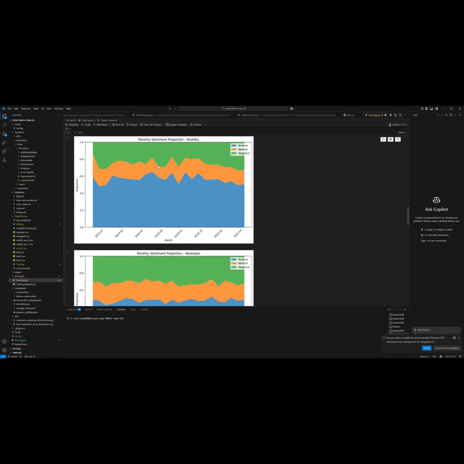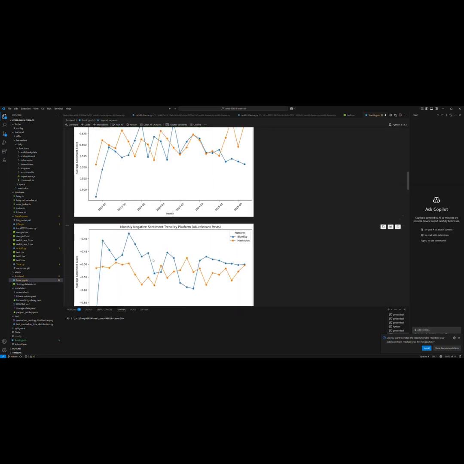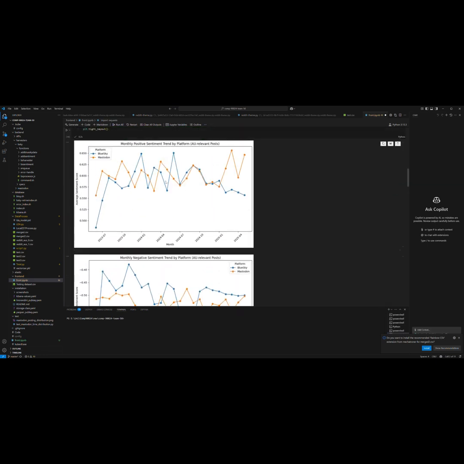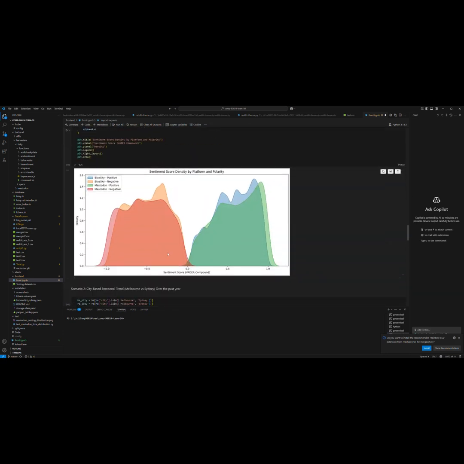We can see Blue Sky generally has a higher proportion of positive, but Mastodon has a relatively higher average positive, so we made a distribution diagram. Blue Sky is more centered, and Mastodon's is more diverse, more extreme at both ends.